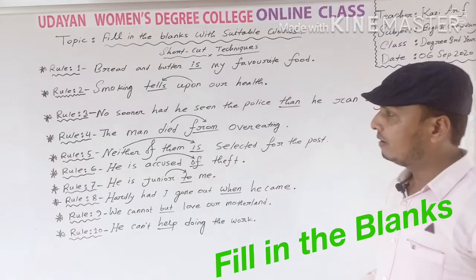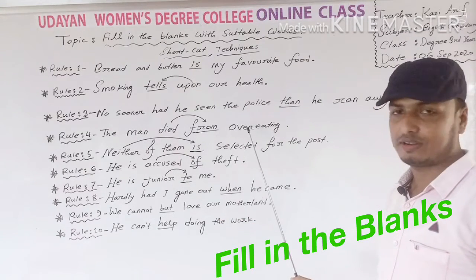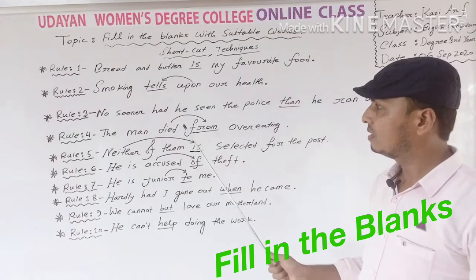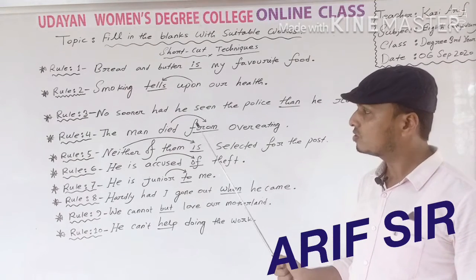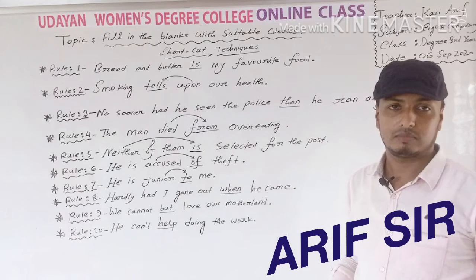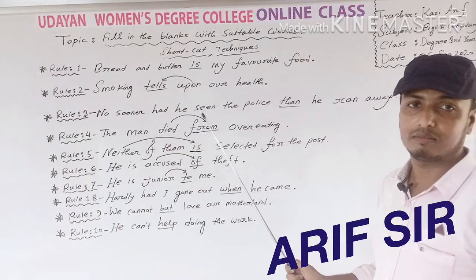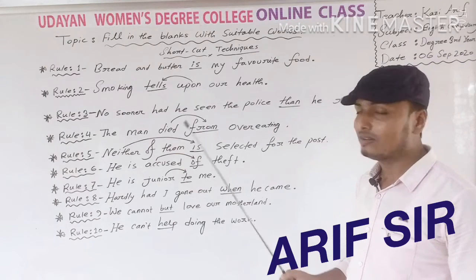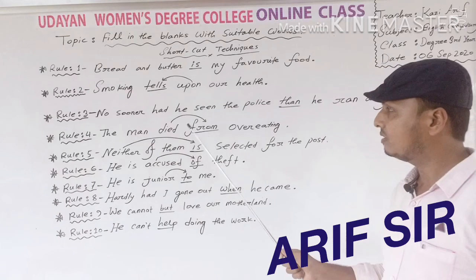Okay. Next, rule number 4: the man died dash overeating. Dear students, the correct answer will be from. It is also a group verb, died from. That means a person died from overeating. If the sentence indicates eating or overeating, okay, then you should use here died from.